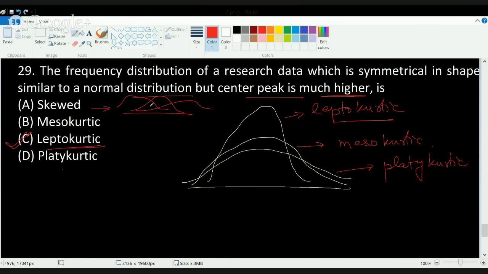It's not talking about how high the center peak is. The height of the center peak is talked about only in kurtosis, and the highest is in lepto and the lowest is in platy. So if it was asked for the lowest peak, the answer would be platykurtic, and if it is asked for the highest peak, the answer would be leptokurtic.